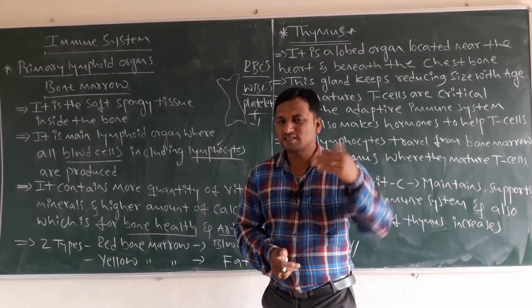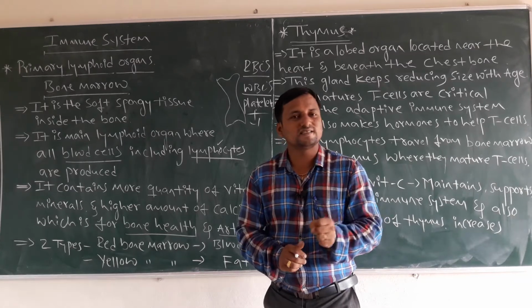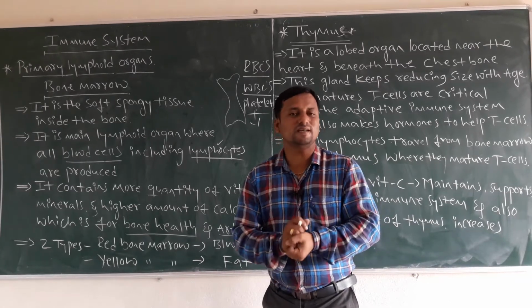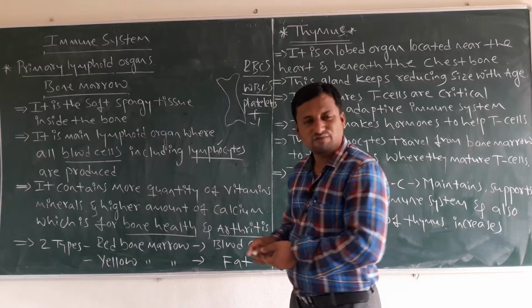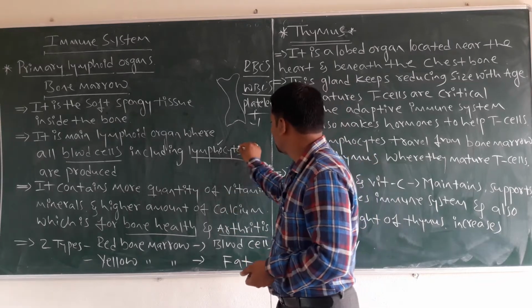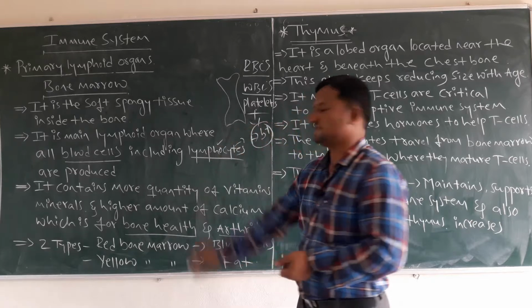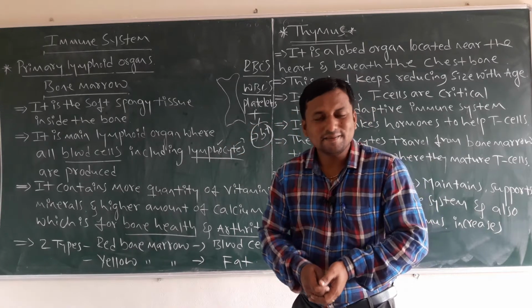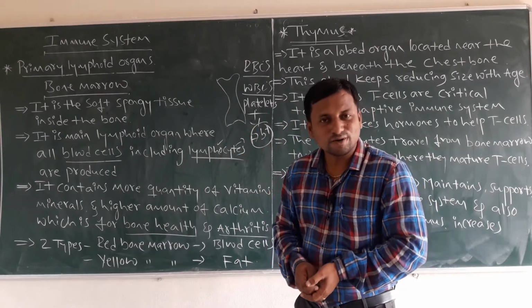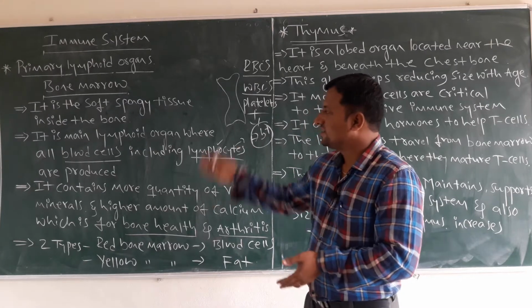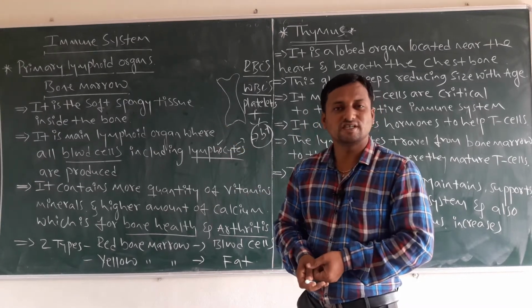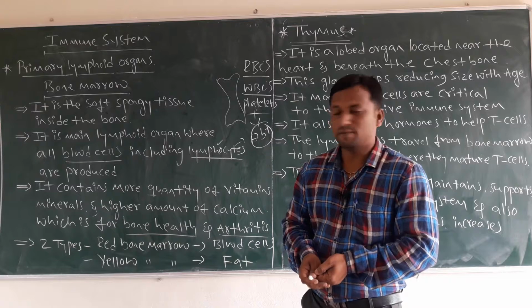In it, some cells are produced. The best example of lymphocytes, dear students, is what we call antibodies. The production of antibody cells takes place in which part of the immune system? That is the bone marrow.